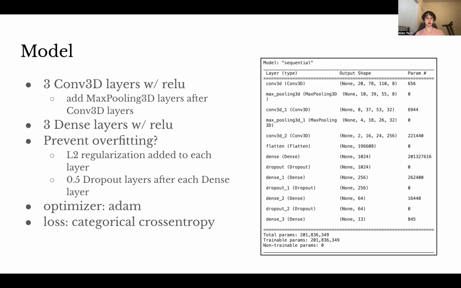The optimizer I chose was Adam, since I think by default, Adam is a very strong optimizer, and it definitely worked well in my case. And since we are doing categorical classification, the loss was categorical cross entropy.